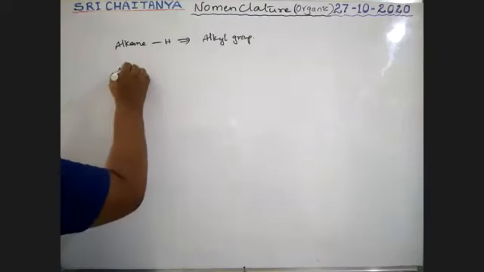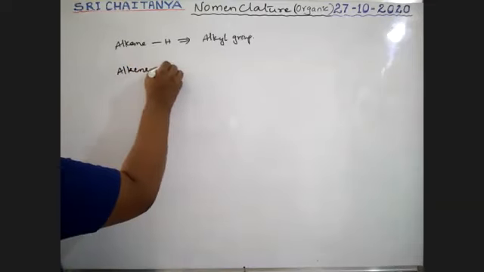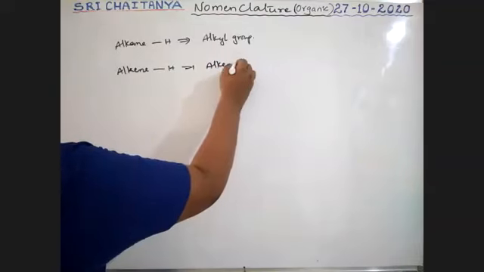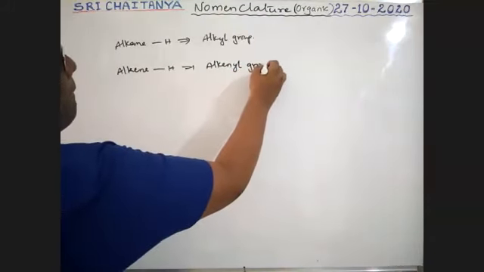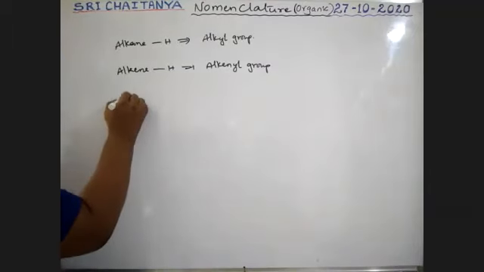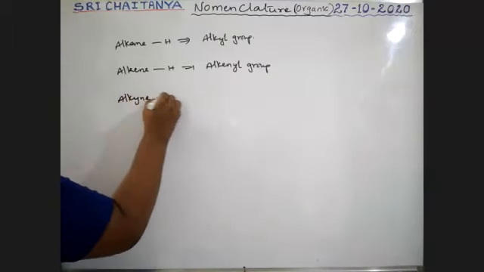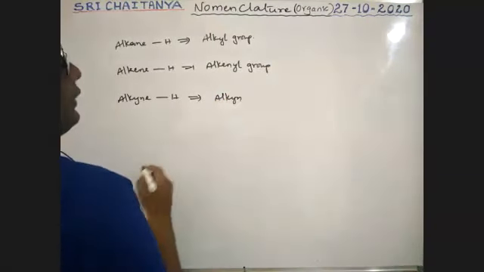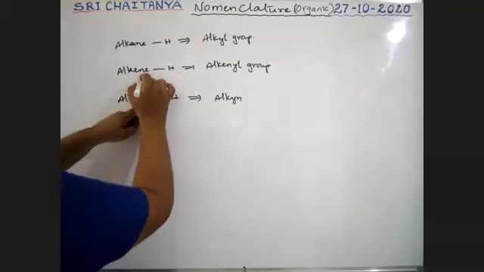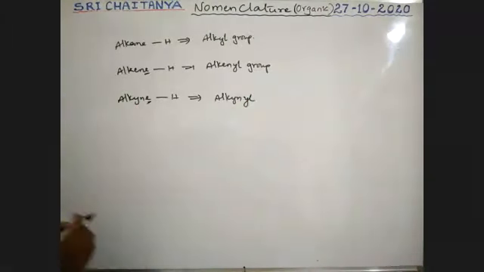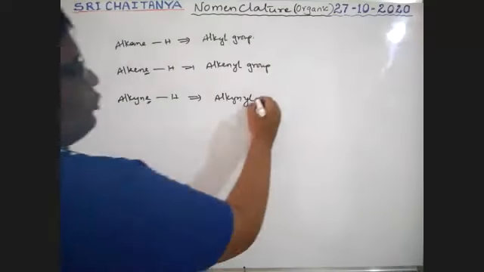Next, alkene minus hydrogen, that gives an alkenyl group. Next, alkyne minus hydrogen, boys, the last E is replaced with YL. Alkynyl group.